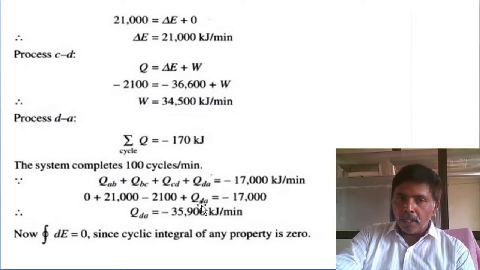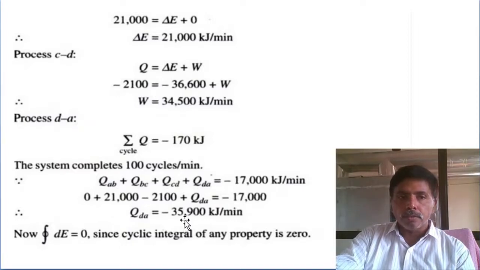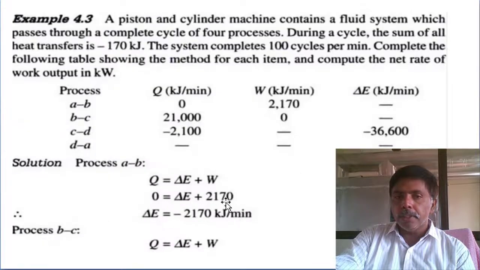So I am adding all heat interactions. The first process is zero, the second B to C process is 21,000, and C to D is minus 2,100, plus D to A, which I am determining. D to A is minus 35,900 kilojoules per minute. So the heat interaction is determined.